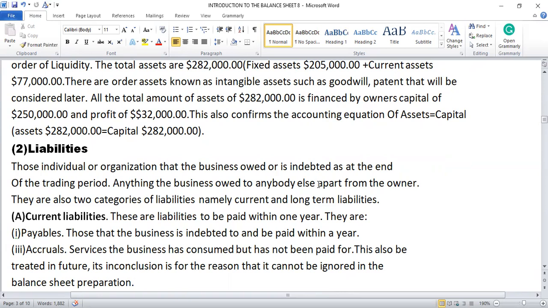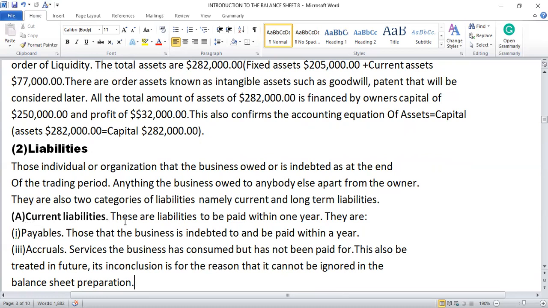So liabilities simply means that at the end of the trading period, the business will be owing. Apart from the owner, anybody that the company is owing, you say that it's a liability. The business owes the owner capital, but apart from that, anybody that the business owes, it's a liability. And we have two types, the current and long-term liabilities. So let's look at them.